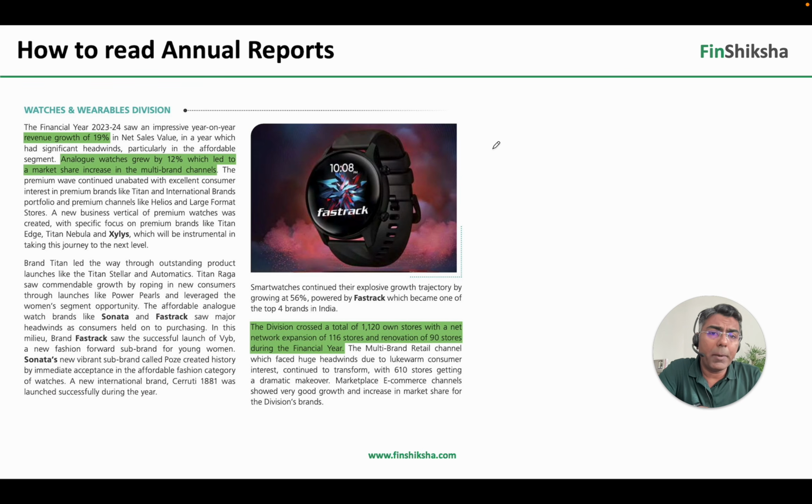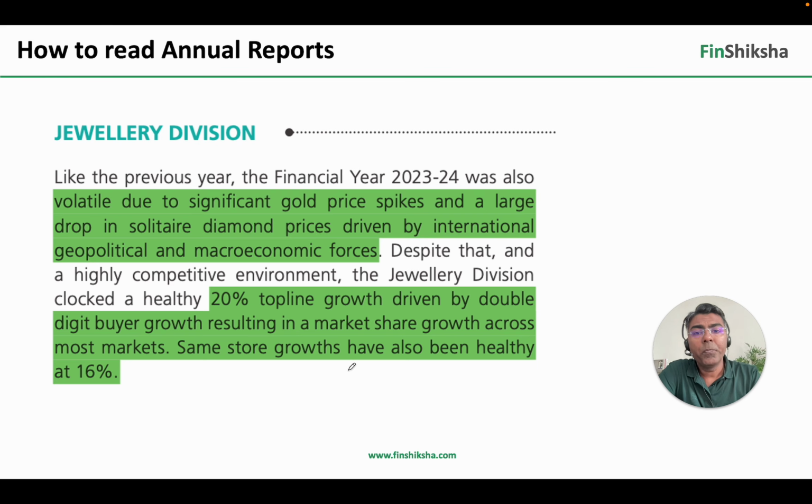तो वहाँ पे ये जो MD&A का segment है, यहाँ पे we will find a lot of information about their specific segments. So wearables में we are saying that market share increase of multi-brand channels, revenue growth of 19%. How many stores do they have? All of this information is kind of available. Jewelry में they are saying that last year was volatile due to significant gold price hikes and large drop in solitaire diamond prices in the international geopolitical and macroeconomic forces that are playing out. Despite that, they have kind of had a 20% top line growth, right?